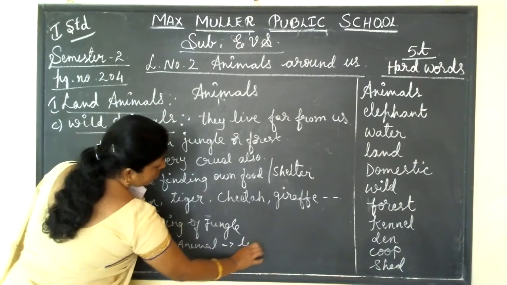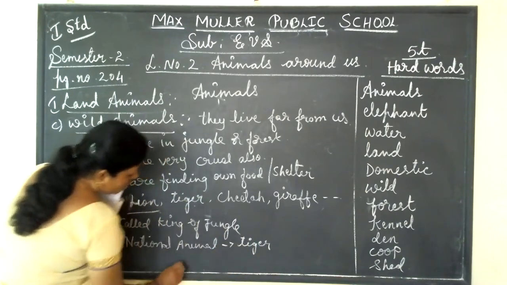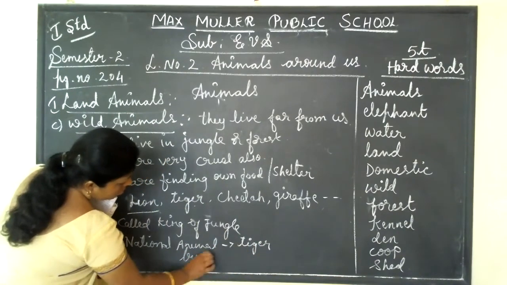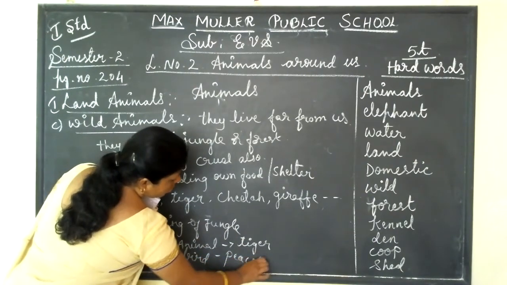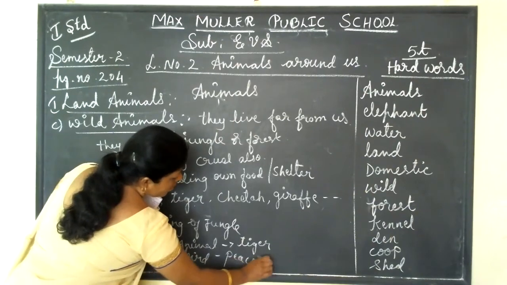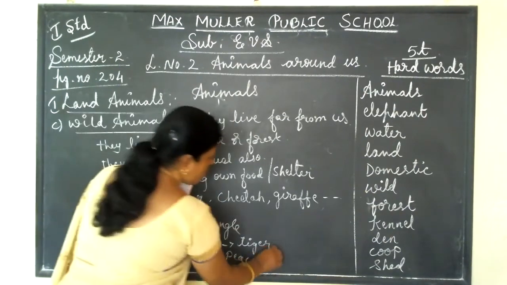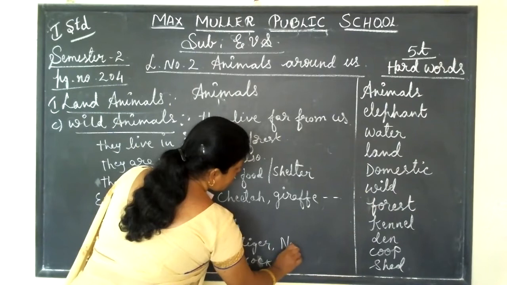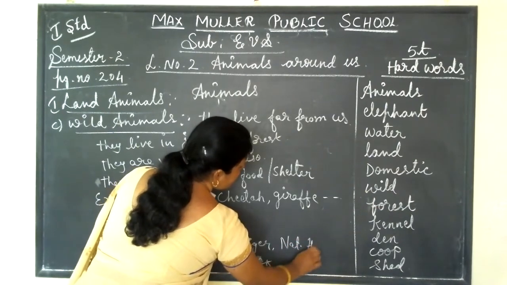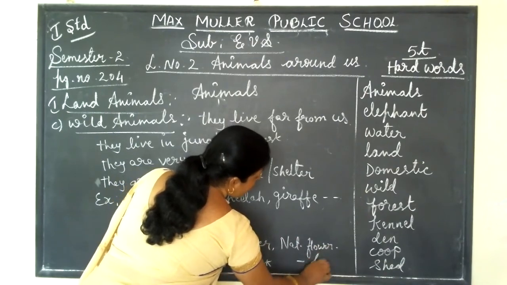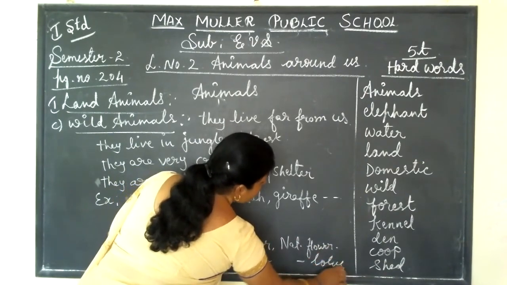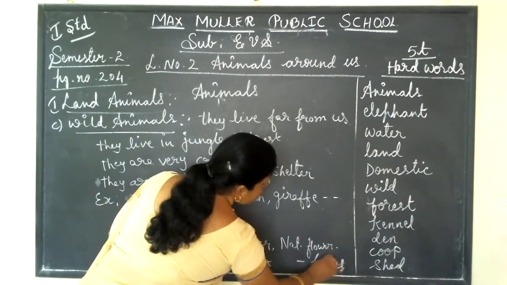National bird? Peacock. And national flower? Lotus. Which one is the national flower? Lotus is our national flower.